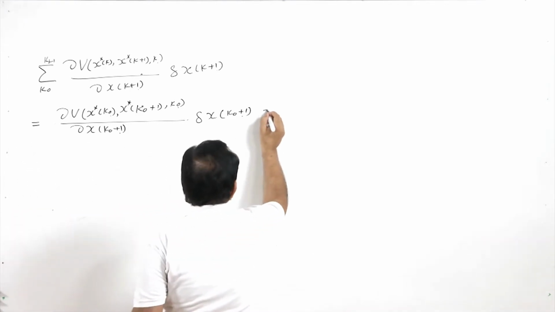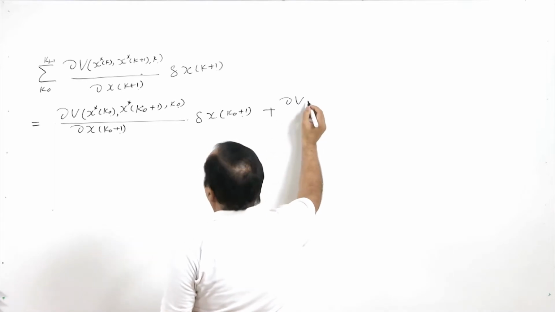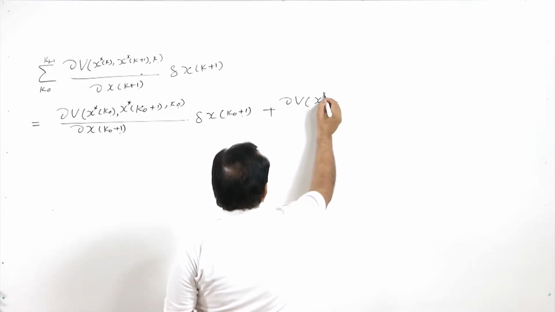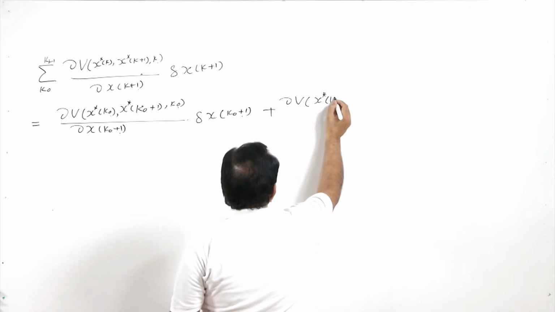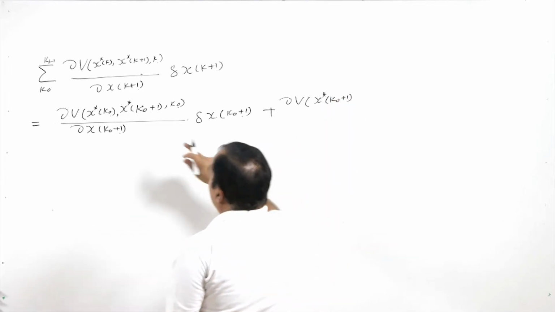So, I write the second term will be del v, x star of k 0 plus 1.